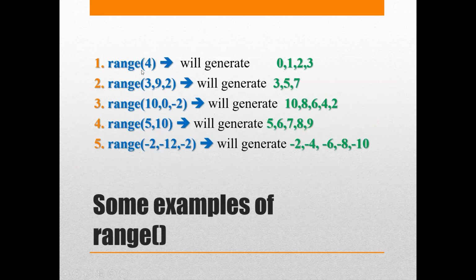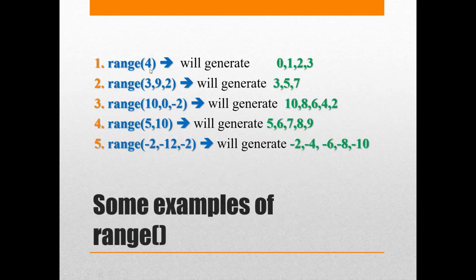For example, I'm saying range 4. So what is this supposed to be? I just told you that whatever one value you specify in the range will be considered the stop value, because that's essential. You have to give that. So if this is the stop value, then from where do I start? I start from 0. That's the default. Until where do I go? I go till the stop value, excluding the stop value. This is a very significant point. If I say range 4, I go till 3.